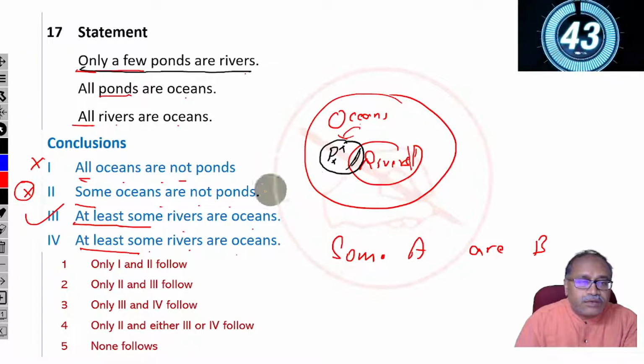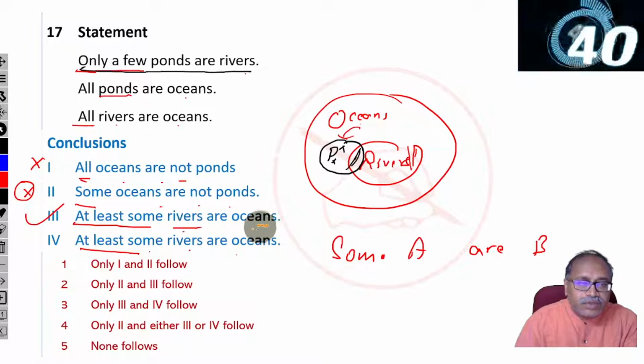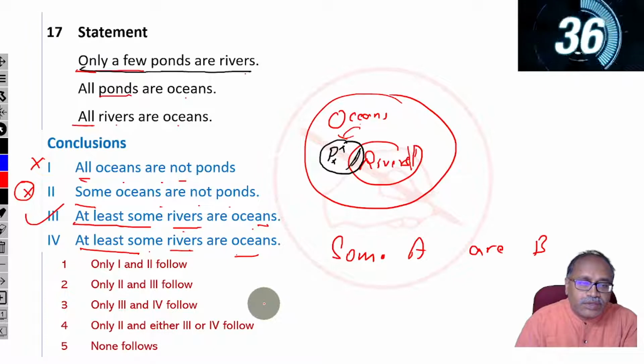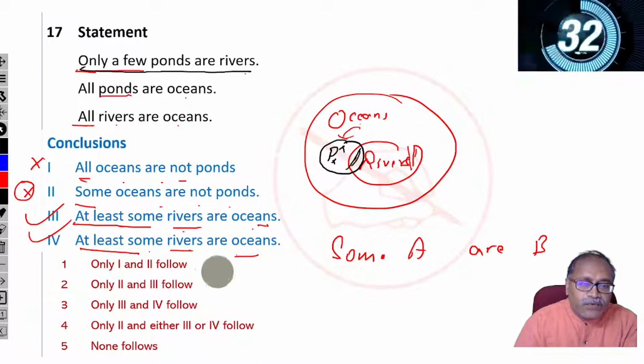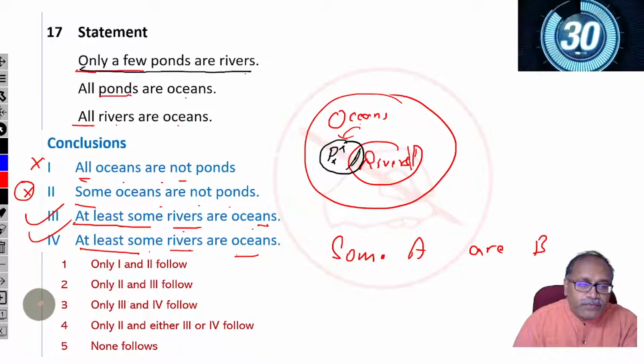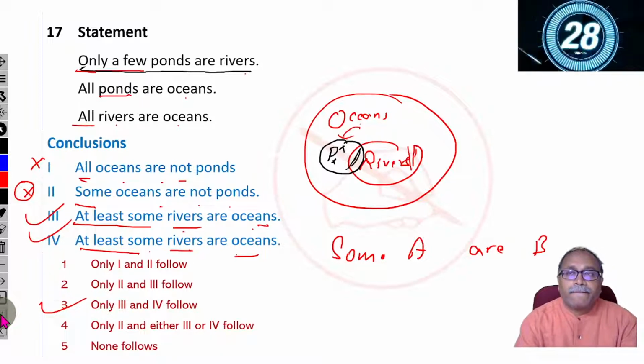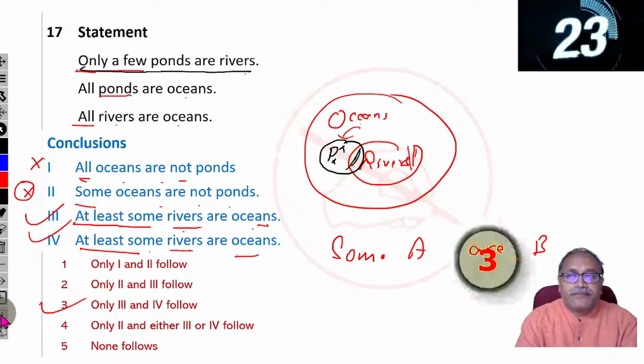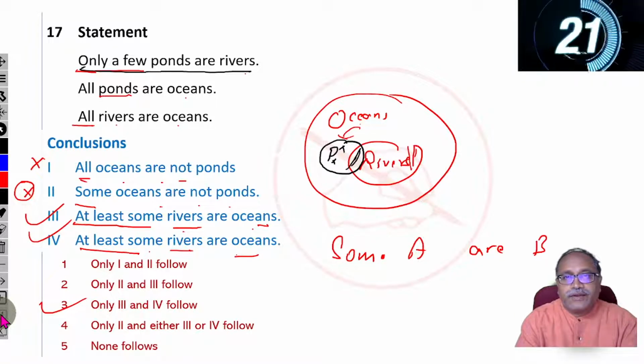And again, some rivers are ocean. It is repeated actually. So 3 and 4 follow. Your option 3. Let's check the answer. Option 3.